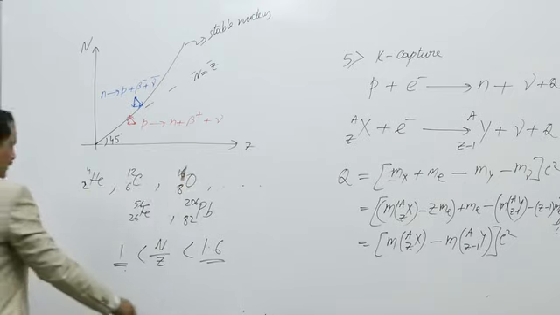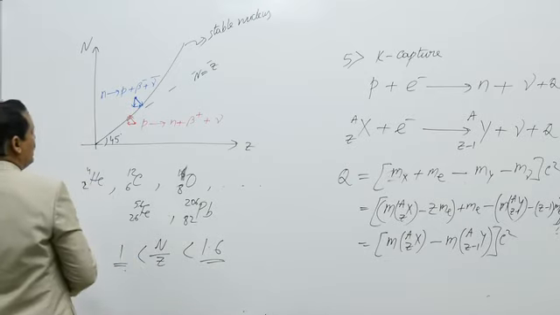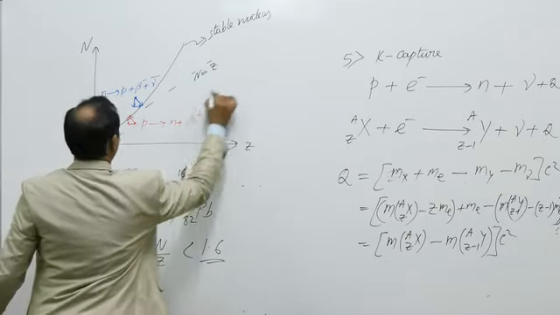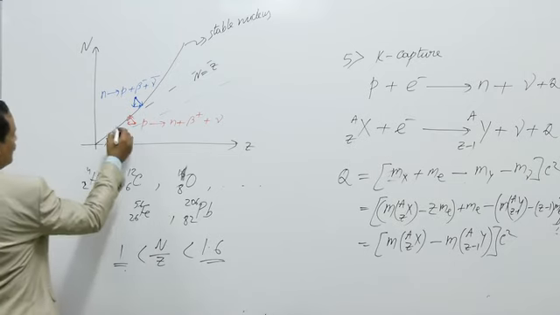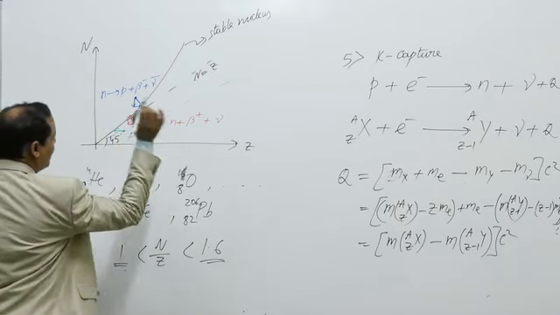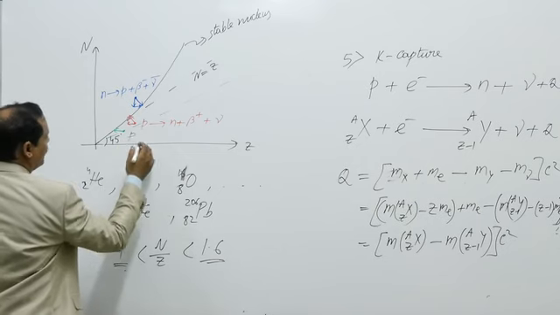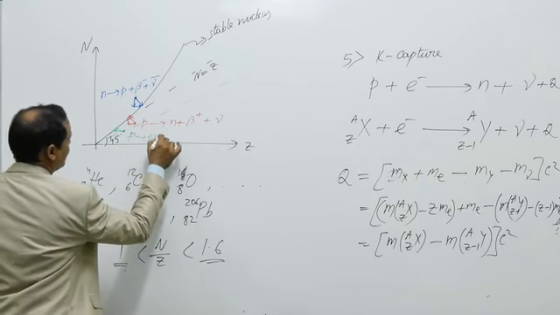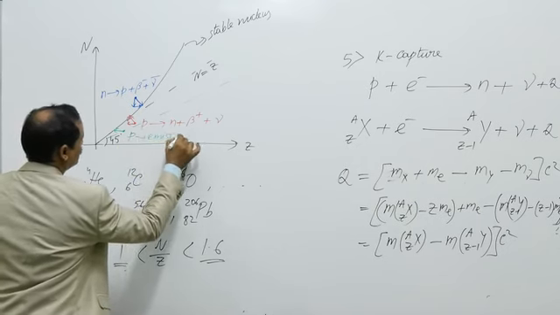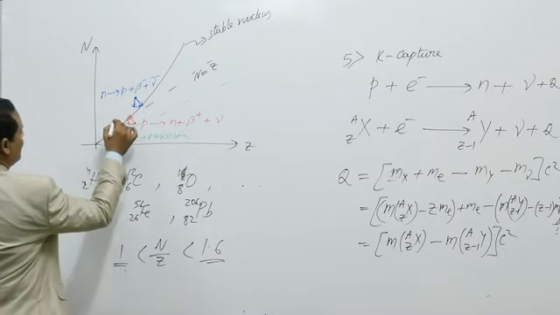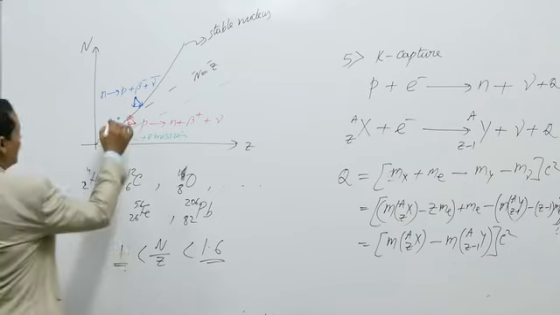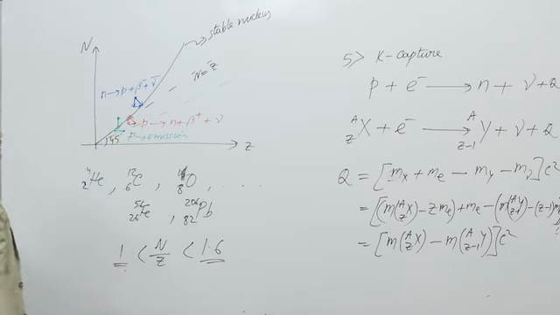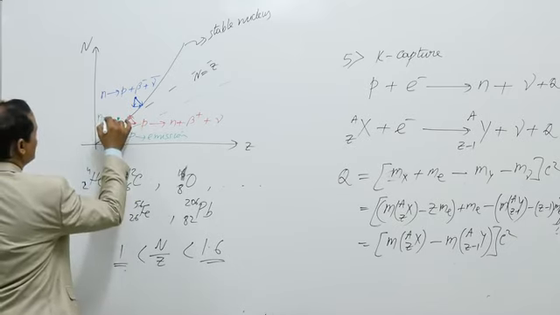If the ratio is even smaller, if it is somewhere here, with more protons, then they directly emit a proton and become stable. So proton emission takes place. If some element has a higher number of neutrons, they directly reduce the number of neutrons, so neutron emission takes place.